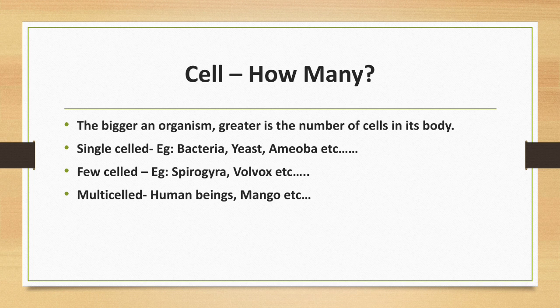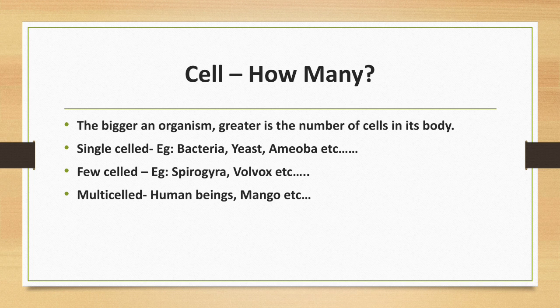There are three types of cells in an organism. The first one is single-celled. Many of the small plants and animals are made up of a single cell. The lower animals or plants are made up of one single cell, so they are called single-celled or unicellular organisms. Example: bacteria, yeast, amoeba, etc.